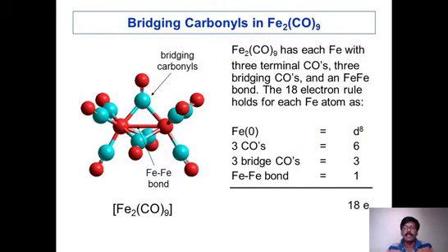electron rule, that is 18 electron rule, then you can see that iron is, you see, this is the bonding in bridging bonding or this, and these are carbonyls. This is carbon, this is oxygen, this is iron, 2 are iron.